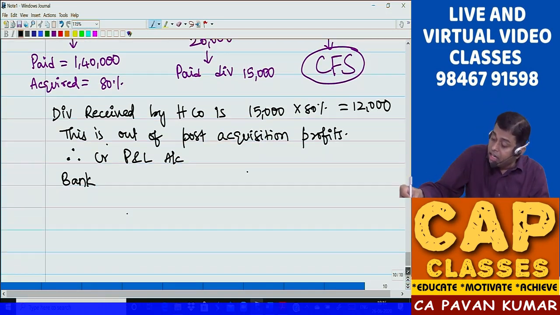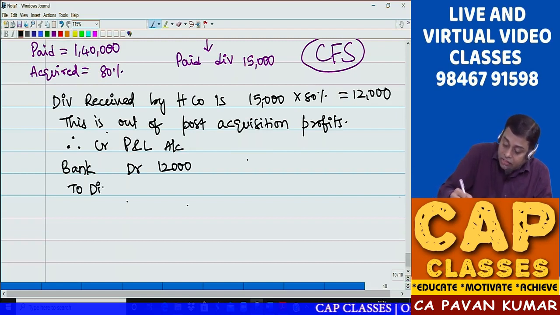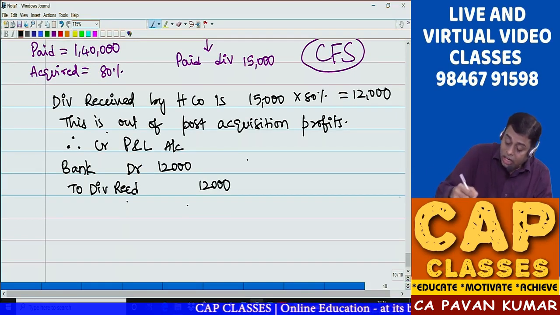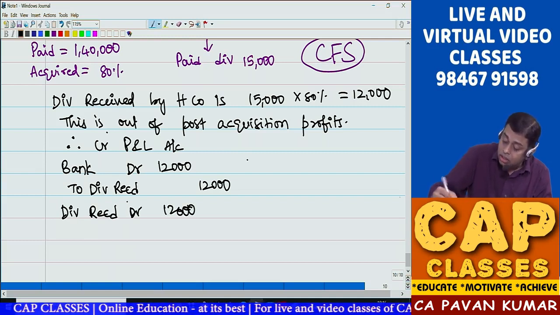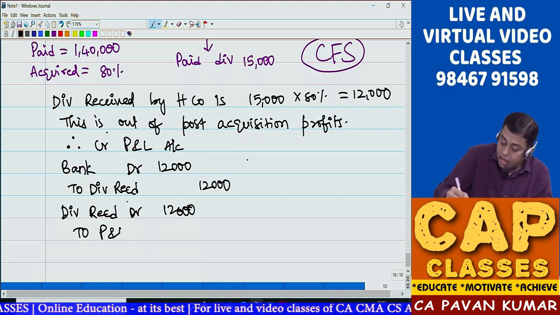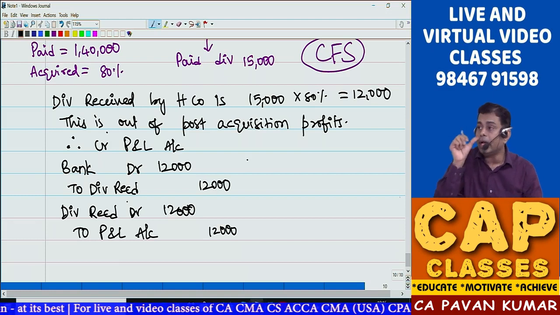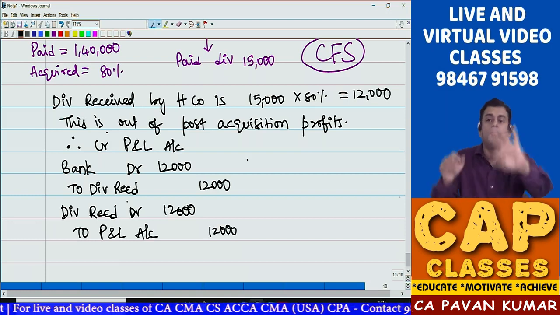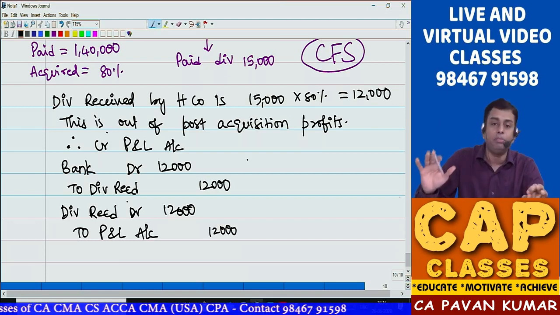So when the holding company received the dividend, bank account debit 12,000 to dividend received 12,000. Then what is the second entry? Dividend received debit 12,000 to P&L account. Sometimes, to save time, you can write one journal entry, bank account debit to P&L, 12,000.